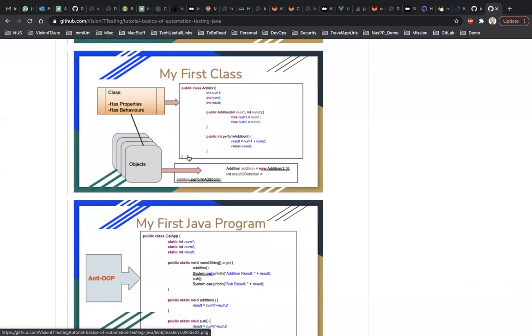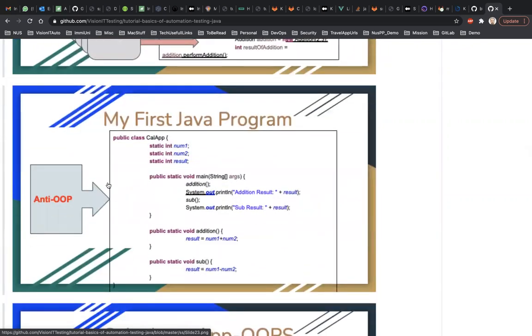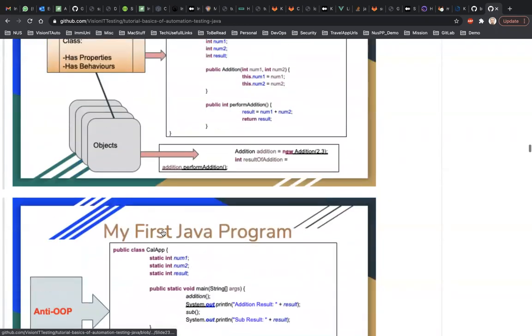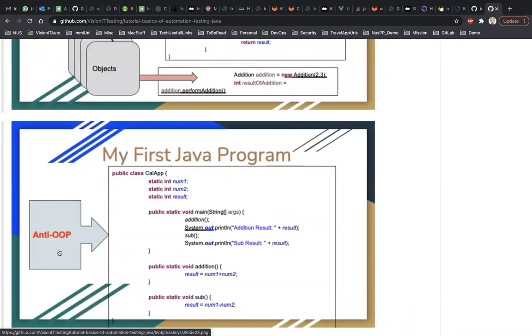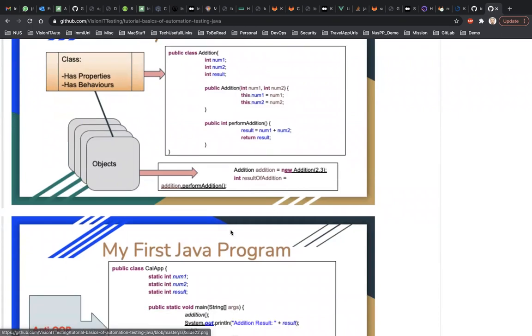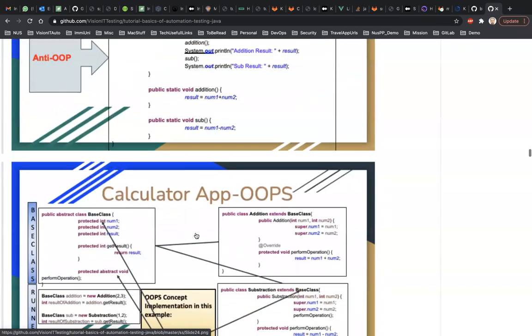If you see here, I also have this example of what a class is. I was creating the class here, and how I'm going to create the object out of it, right? It's a similar thing to what I was doing earlier. I have also mentioned that you should be doing it like this and not like this. This is an anti-object-oriented anti-pattern, not a good way to write code. The good way is that for each operation you create a separate class, create an object of it, and then perform the operation. Here I have tried to put everything in the same method. So these kinds of differences are present in this slide, and that's why I feel these slides are important for you to go through.